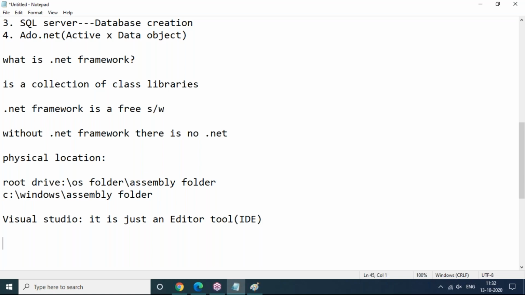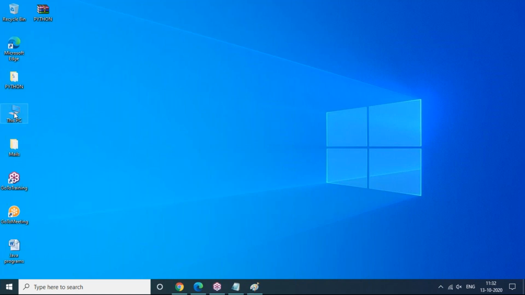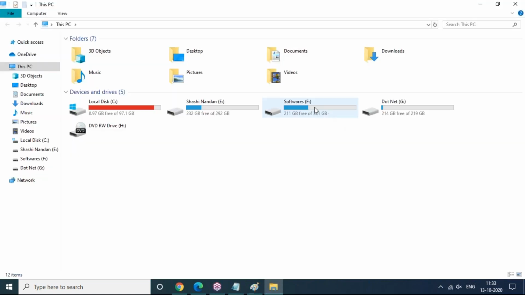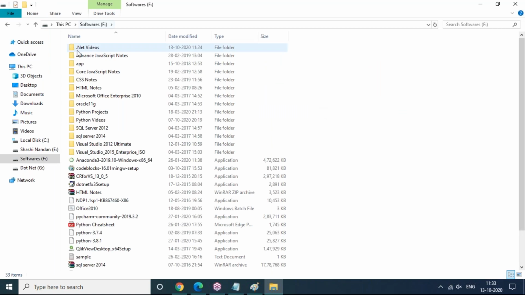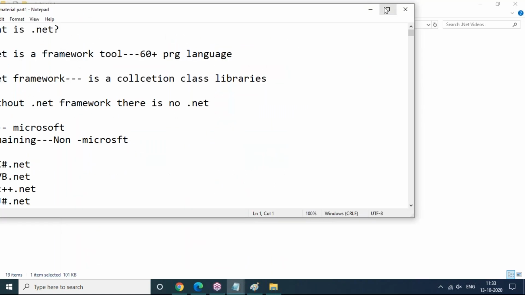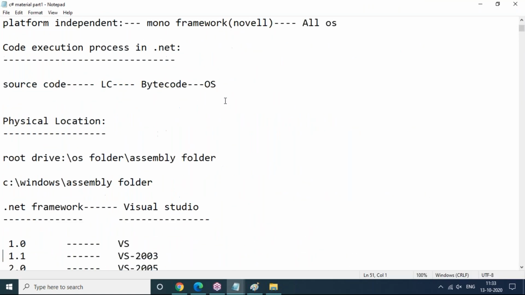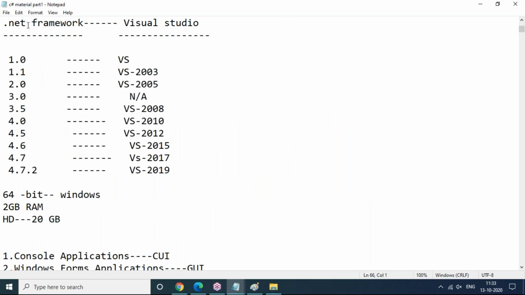But what versions are available so far? As I told you, .NET was announced by Bill Gates in the year 2000. The first version of .NET was released in the year 2002. But up to now, what versions are available in .NET actually? So .NET Framework versions as well as Visual Studio versions. Let me show you here. These are the .NET Framework and Visual Studio versions, whatever is available, you can see this.